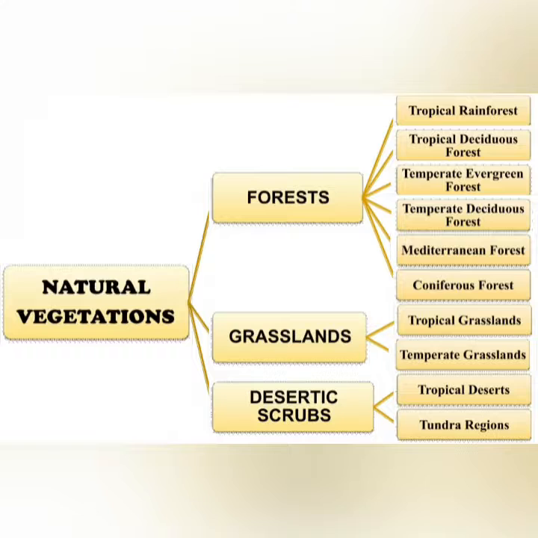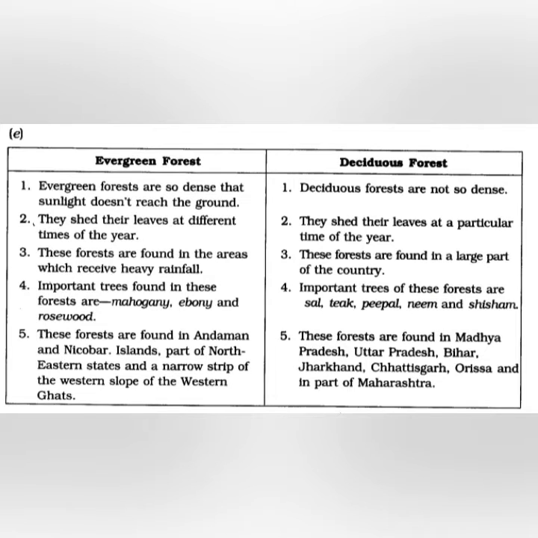Next, natural vegetation. Natural vegetation is divided into three categories: forest, grasslands and shrubs. Forest, grassland and shrubs are further divided. Forests grow in the regions where heavy rainfall is experienced, grassland in the areas of moderate rainfall, while shrubs grow in the regions of scanty rainfall.